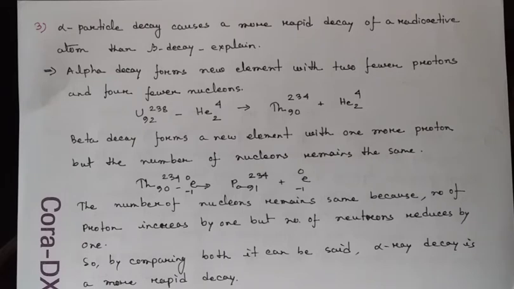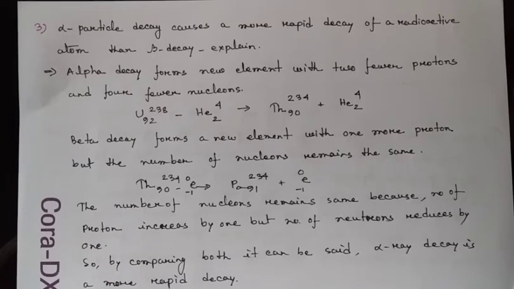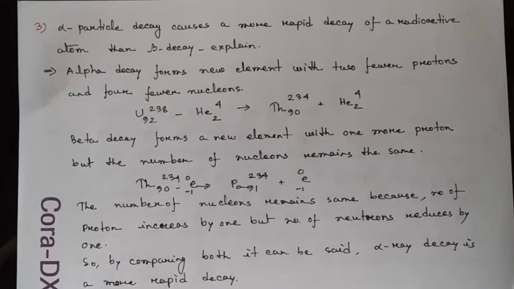As you know, an alpha ray is just an alpha particle, a helium particle, and whenever an alpha ray is released from an atom, the decay forms a new element with 2 fewer protons and 4 fewer nucleons, because the alpha ray is a helium particle.